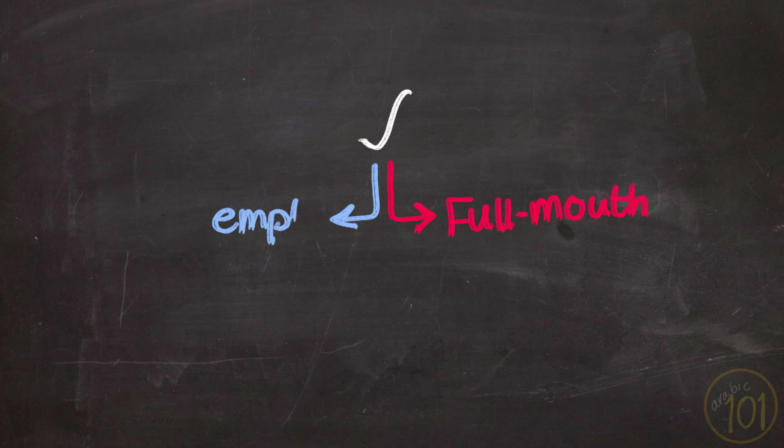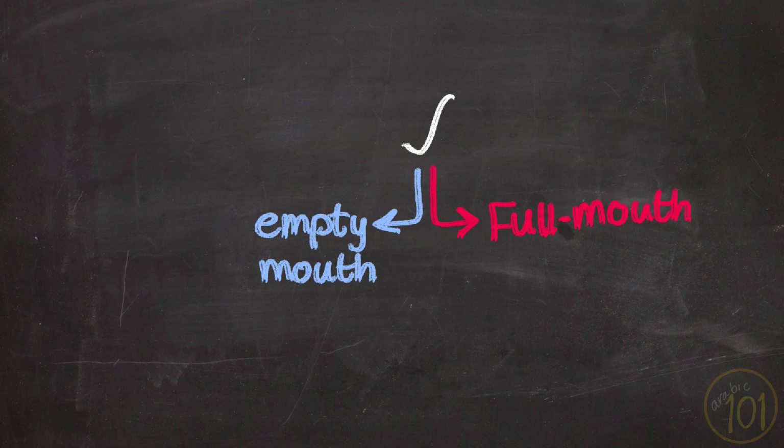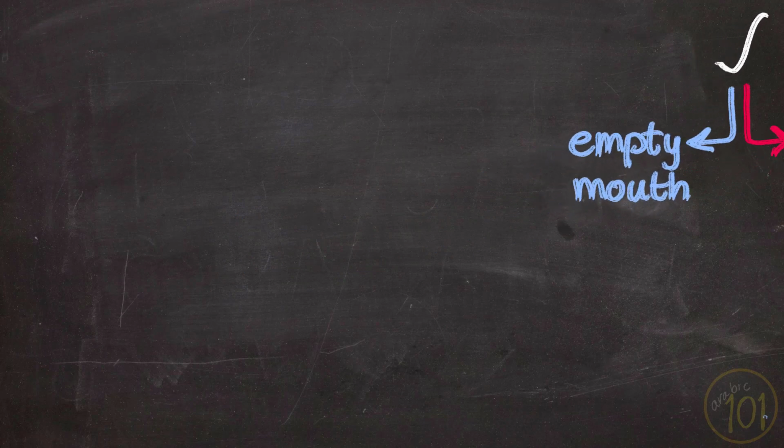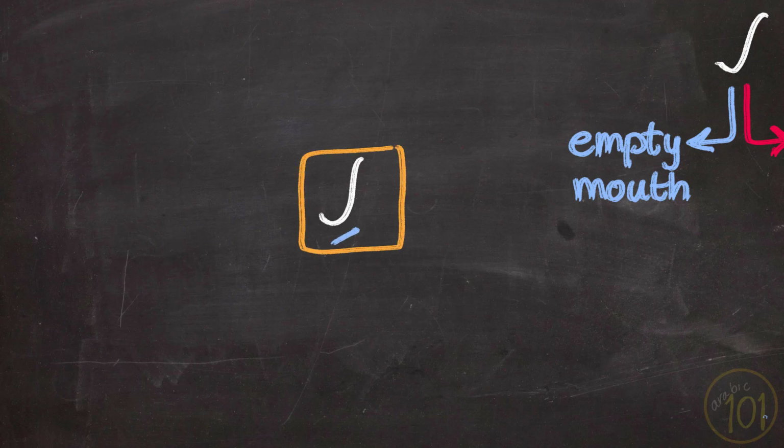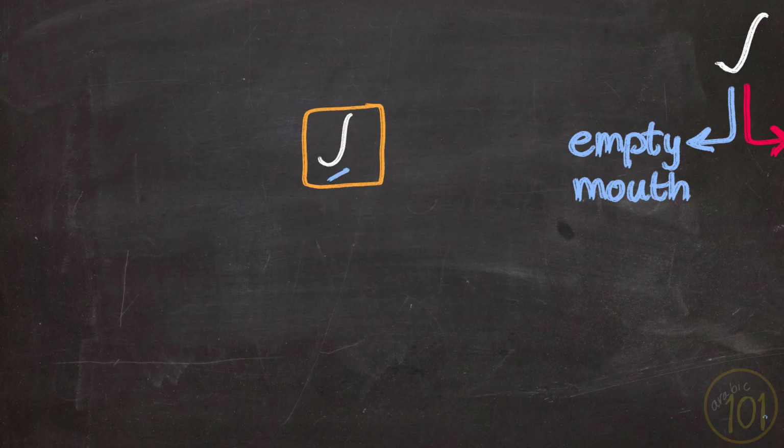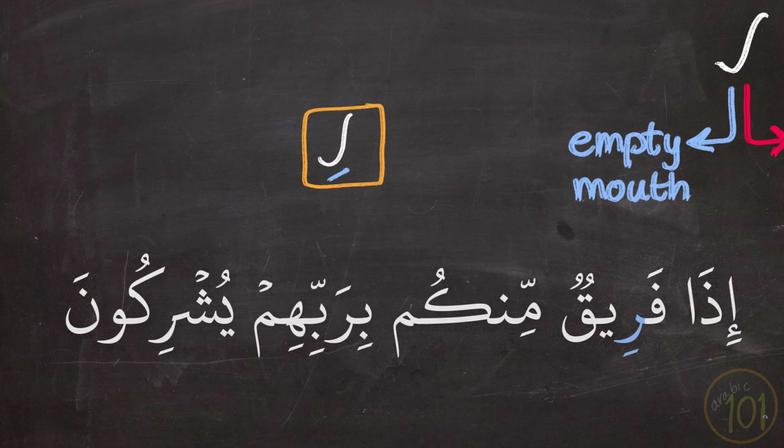Now moving to the ra. Ra, on the other hand, is always full mouth, so you pronounce it as ra, except in some cases. And the key word here is kasra. That will be the main reason why ra becomes empty mouth, and therefore you pronounce it as ra. First, if the ra has kasra, you will pronounce it as ra, like in this example.